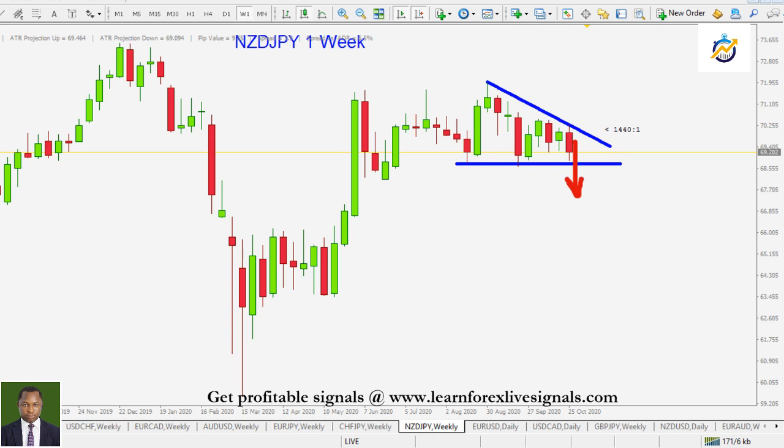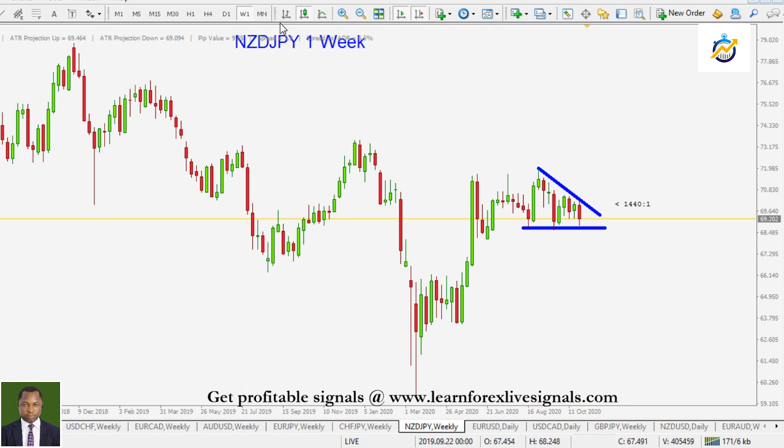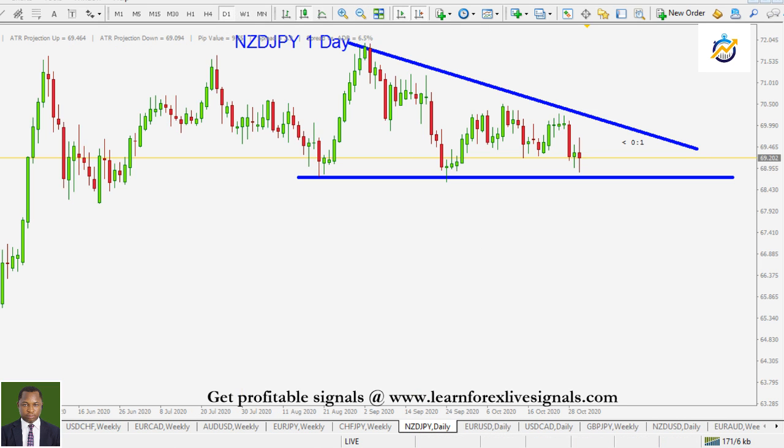The congestion here is price tightening up, probably due to a low volume market. So we will just keep waiting until it breaks. That flat bottom triangle is usually an interesting thing to profit from. You can see it in the daily time frame. That's the flat bottom triangle. So we want price to break out of this range. We'll be more interested in breakouts to the downside. Our preferred directional bias here is to the downside.